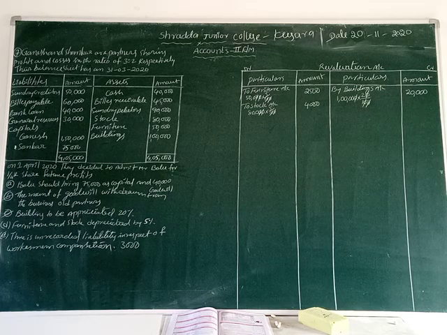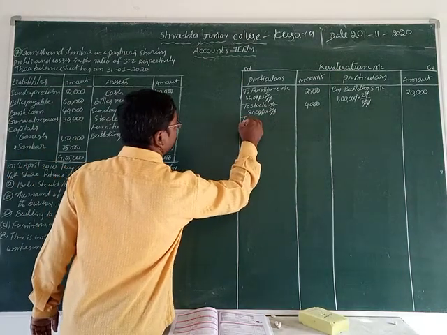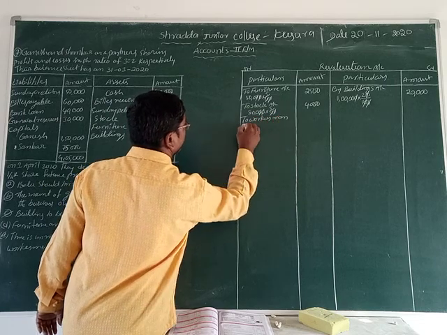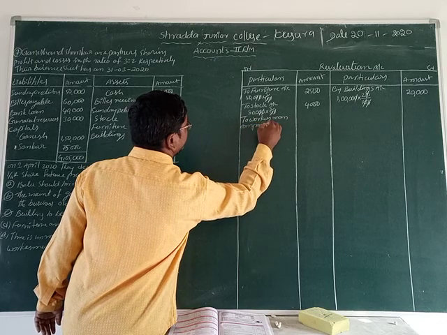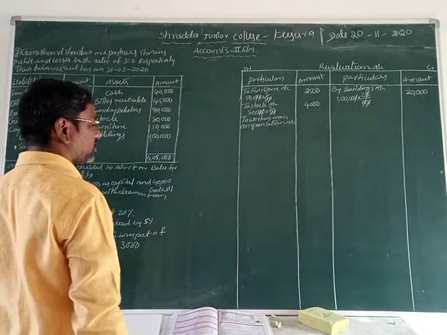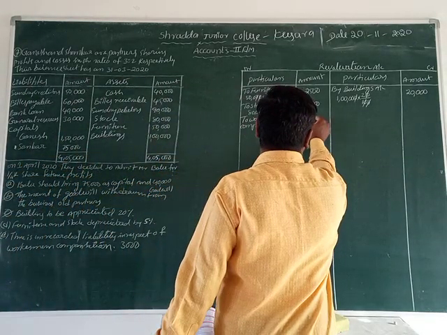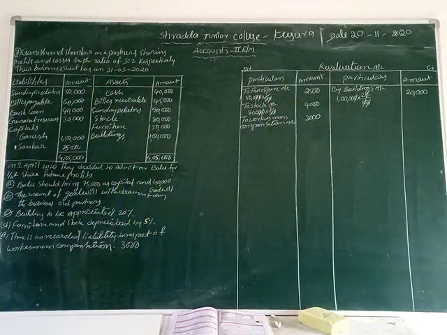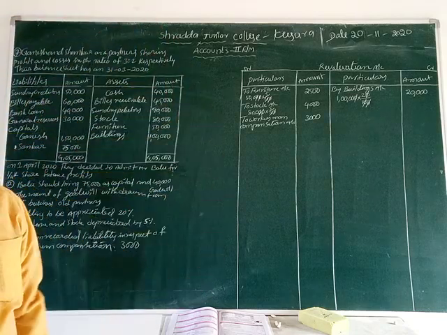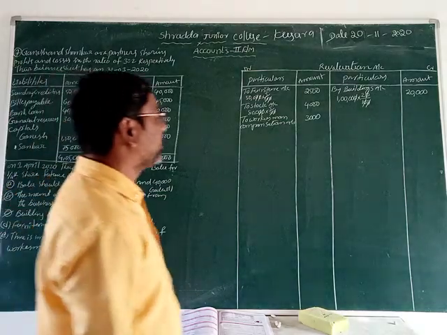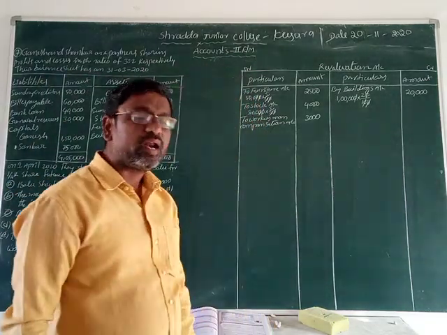Then we can record into which side? Debit side. Let us write down workmen compensation to workmen compensation account. What is the value of workmen compensation? 3,000 rupees. That amount is what, friends, here? 3,000. Isn't it? This is the adjustments of a revaluation account. All adjustments we can record in assets and liabilities in the revaluation account. Now we can make the revaluation profit or loss.